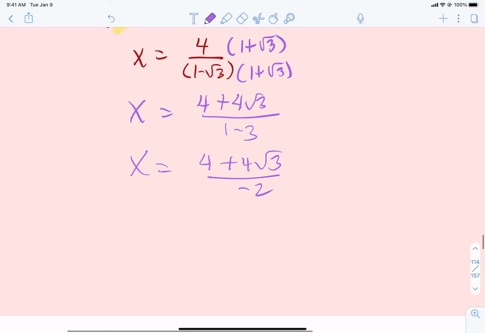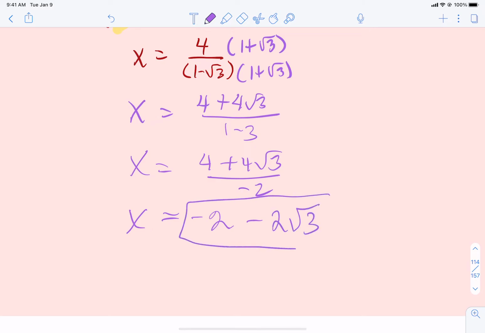Now, in this particular case, you should never leave a negative in the bottom, so we definitely need to divide both by negative 1. But since both of these pieces are exactly divisible by negative 2, this is a perfect example where you should divide it, and it has to divide into both pieces. And so our final answer is negative 2 minus 2 square root of 3. Your final answer is negative 2 minus 2 square root of 3.